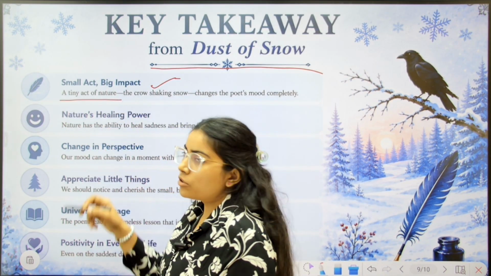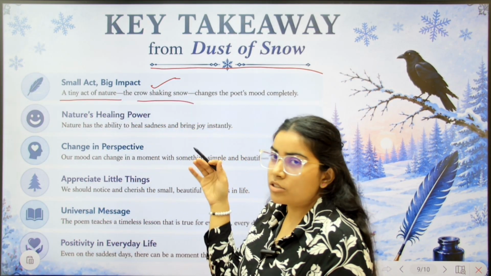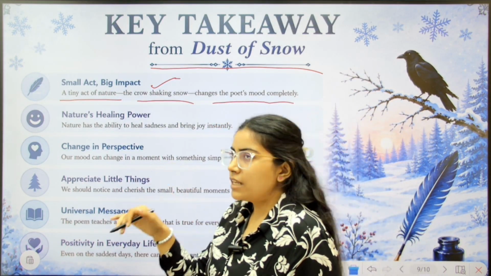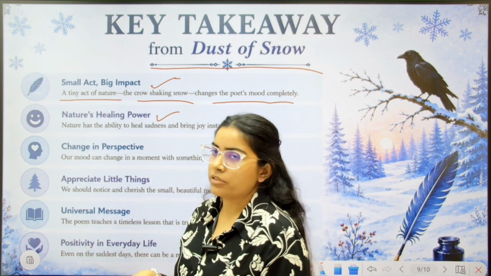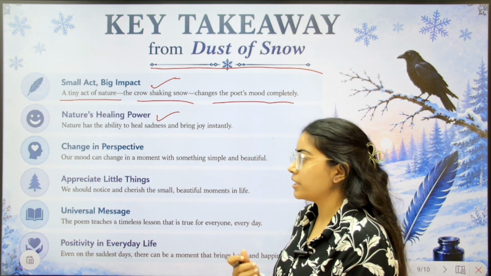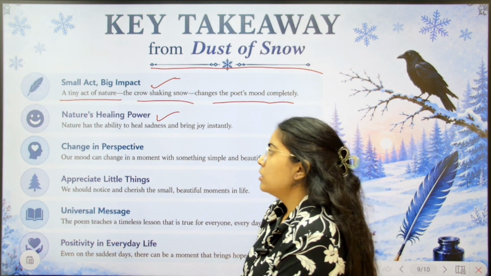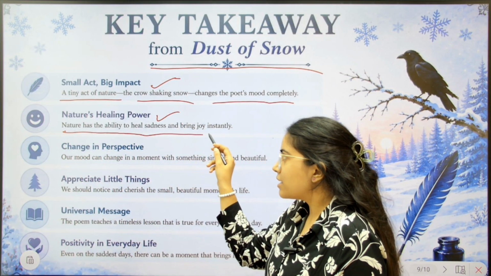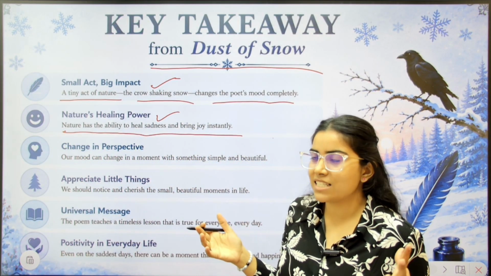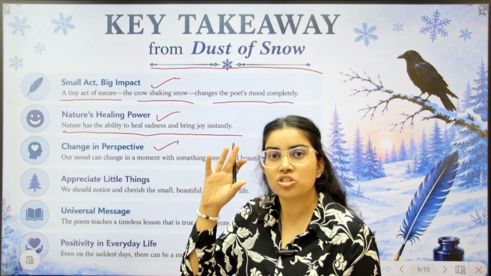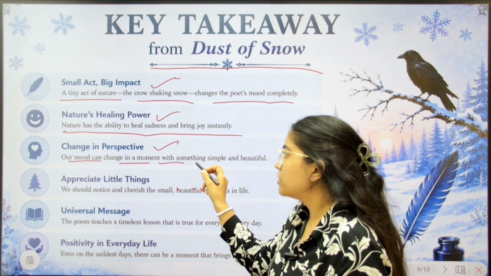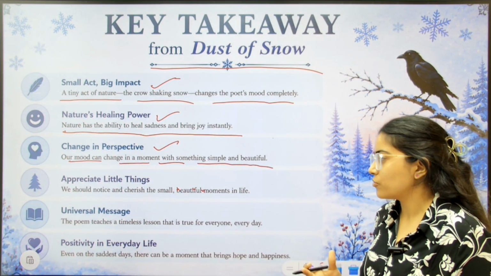So a tiny act of nature, the crow shaking snow, changes the poet's mood completely. Then next is nature's healing power. Nature के पास क्या है? एक healing power है. It can heal the wounds, the mood. It can change the mood. Nature has the ability to heal sadness and bring joy instantly. It can bring the change in perspective. Our mood can change in a moment with something simple and very beautiful.